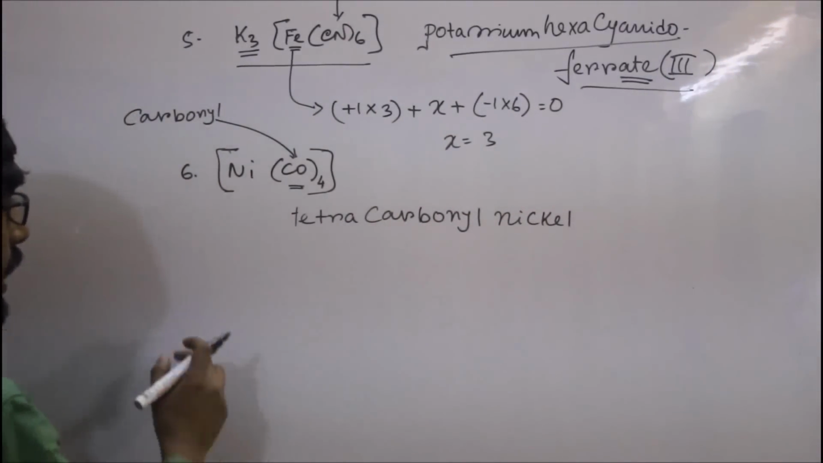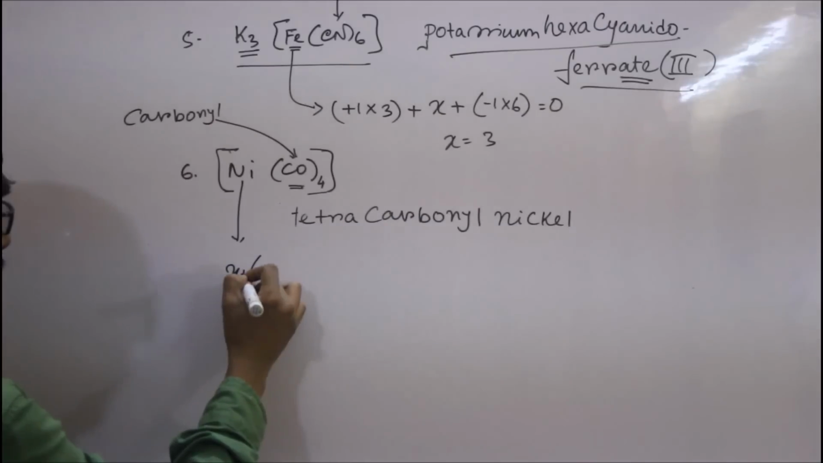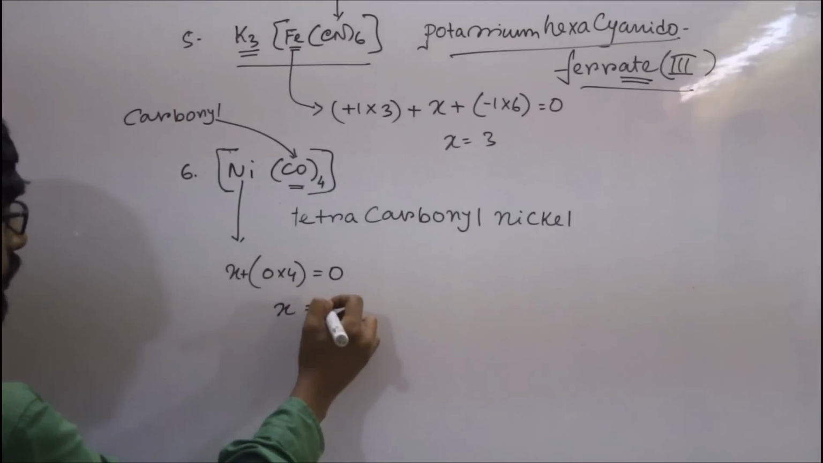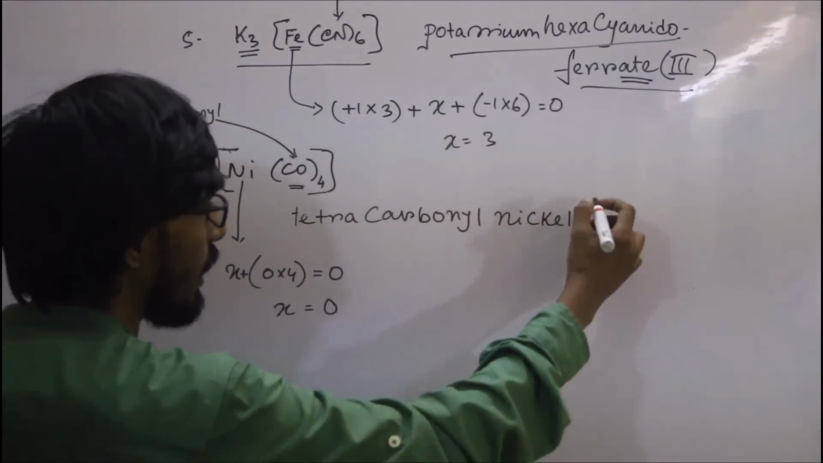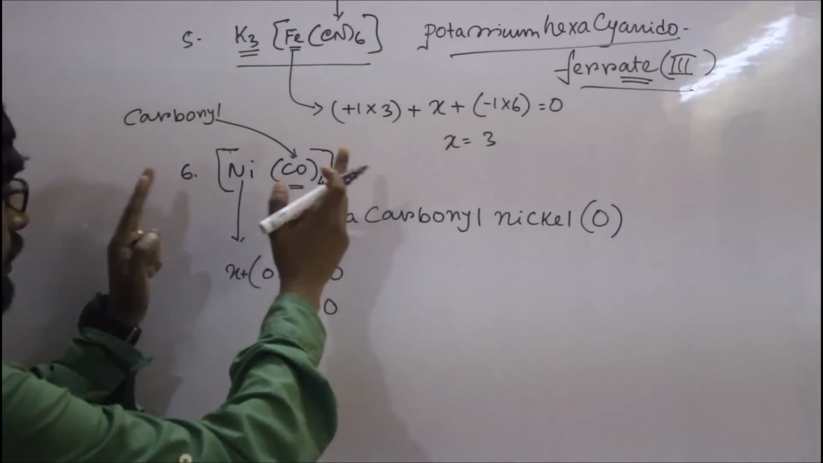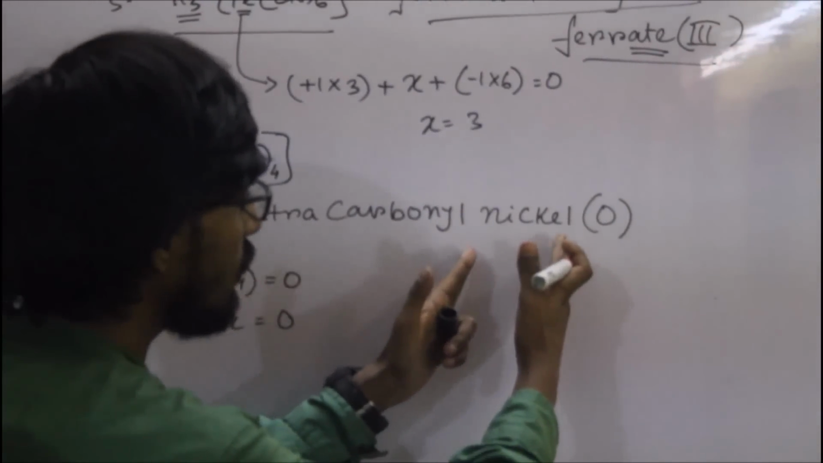Tetracarbonylnickel, and the oxidation state of nickel: X plus 0 into 4 equals 0. So X equals 0. So tetracarbonylnickel and its oxidation state is 0. So the IUPAC name of this complex is tetracarbonylnickel(0).